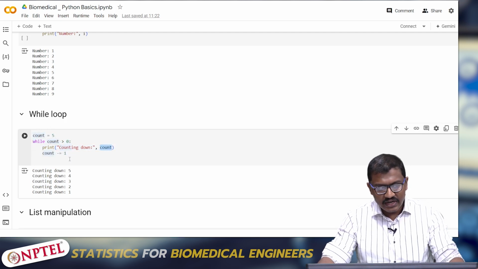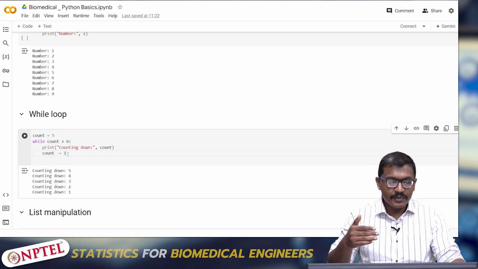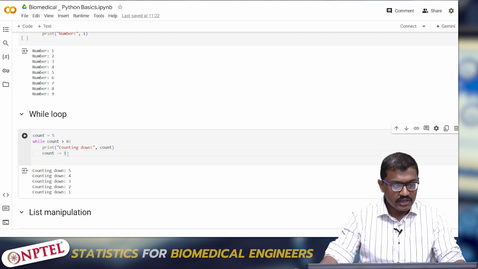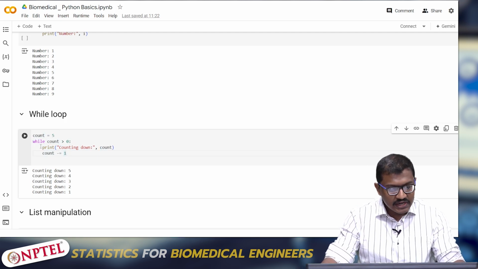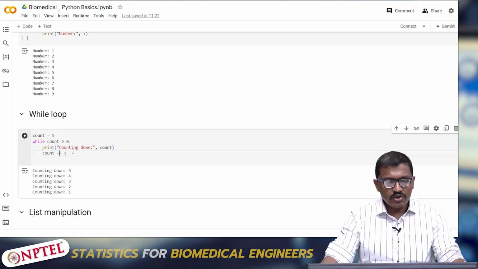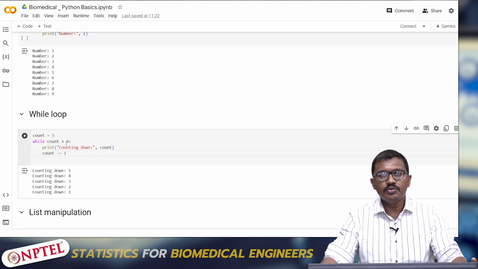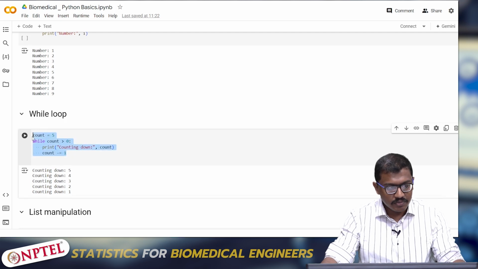What I have done here is decrement the value of count, so it takes the value of count and decrements by 1. Now the count becomes 4, which is again greater than 0, so it prints 4. Then it becomes 3 and prints 3. Then it becomes 2, then 1. When it becomes 0, it is no longer greater than 0, so the loop ends. This is an example of a while loop.